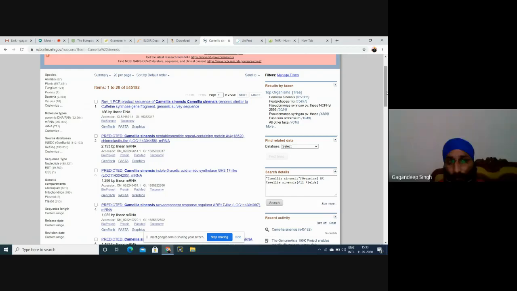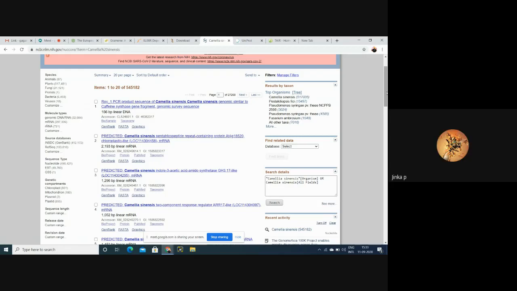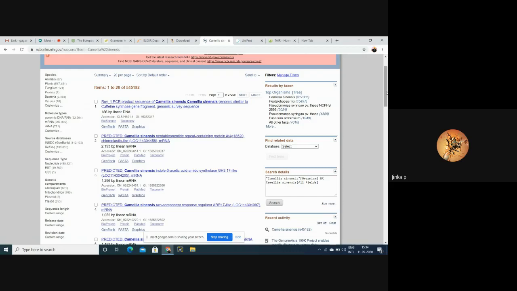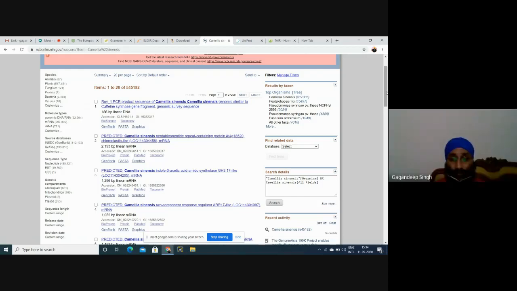You selected nucleotide, under which you searched for this particular plant, and there are 5,45,182 nucleotide sequences of that particular plant, available at NCBI.